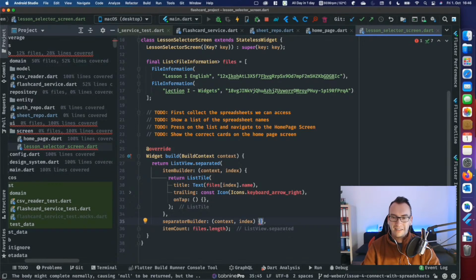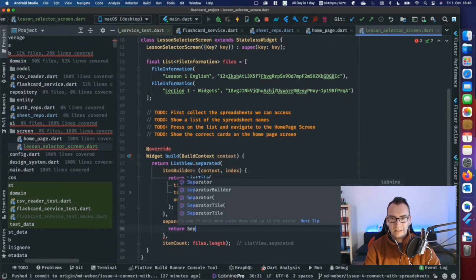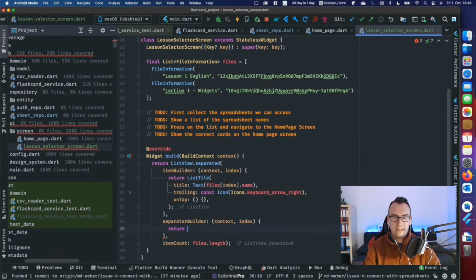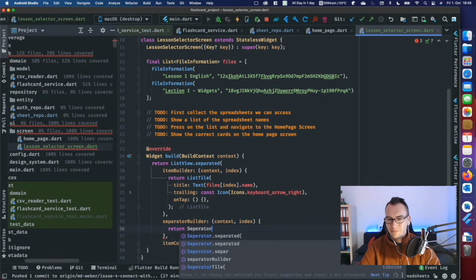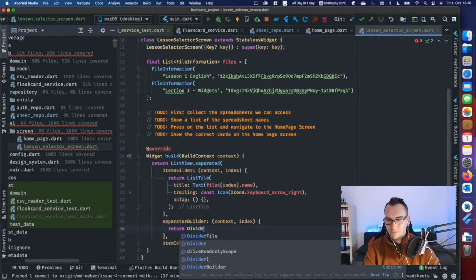Promise you that. And whenever we come to the separator, we want to return something. And there is, I think, a line separator. Is it Separator? There is a good widget name for it that I always forget. Separator? Is it not, right? No, it's different. Divider?